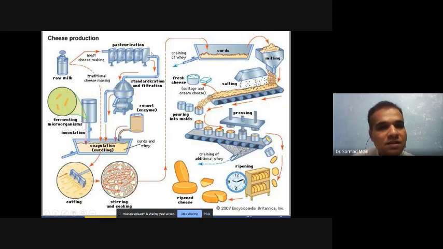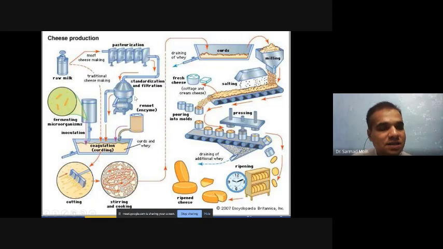If we pasteurize the milk, a different type of flavor will be produced. If we do not pasteurize, a different type of cheese will be produced. So both types of milk we are able to utilize.